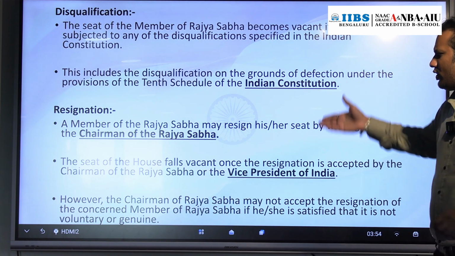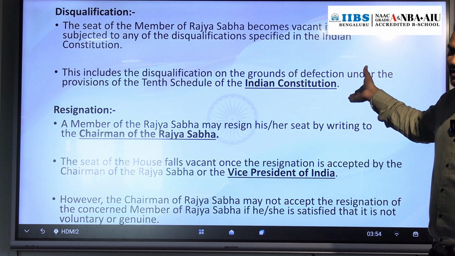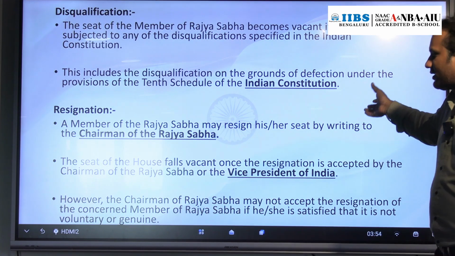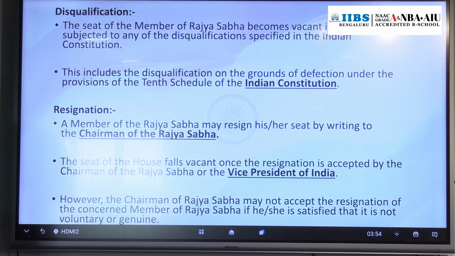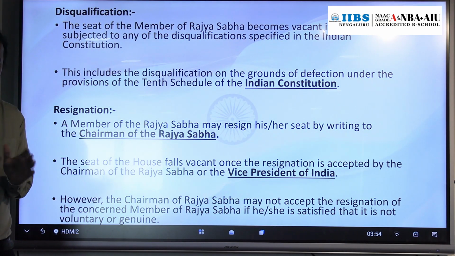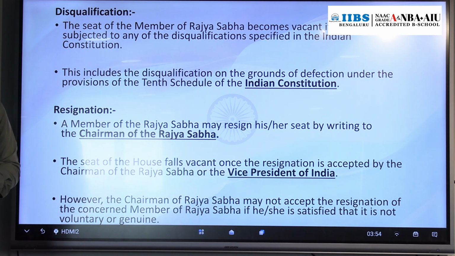You know who the chairman of Rajya Sabha is? The Vice President. We will discuss that. But remember, if a member of Rajya Sabha submits the resignation, it depends upon the chairman to accept or not. That means, if the chairman thinks that this resignation is not voluntary, someone compelled it, or that it is not genuine, the chairman won't accept the resignation. That provision is also there.